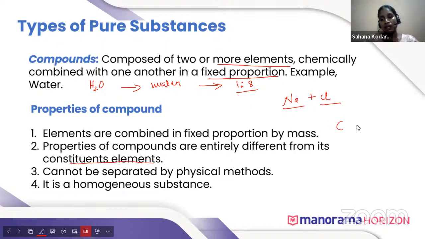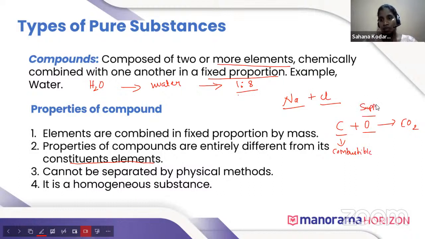For example, carbon and oxygen combine to form carbon dioxide. This equation is not balanced, but just for your information, I am telling. Carbon is combustible. Oxygen is a supporter of combustion.